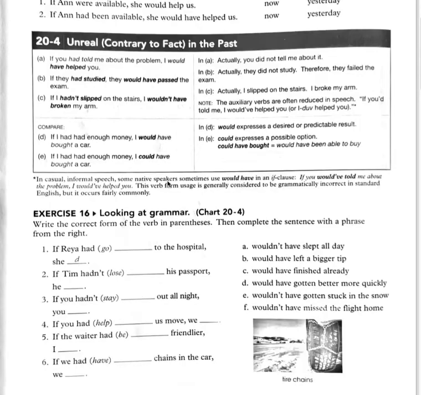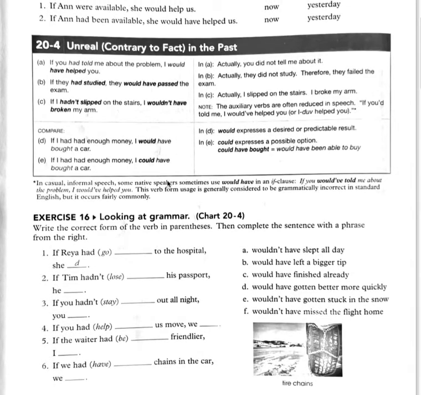So, if we look at contrary to fact in the past, chart 20-4. A, if you had told me about the problem, I would have helped you. Actually you did not tell me about the problem, so I didn't help you.